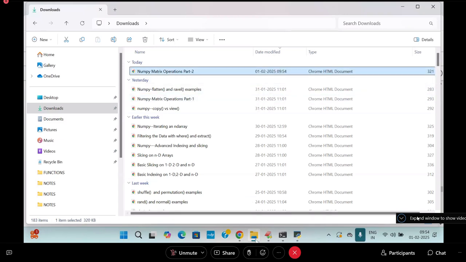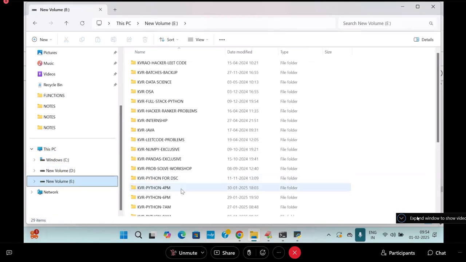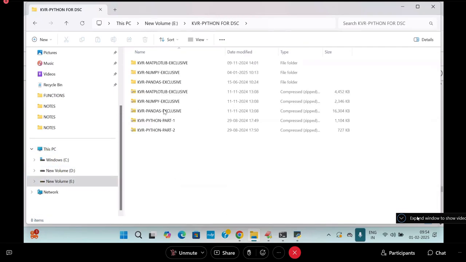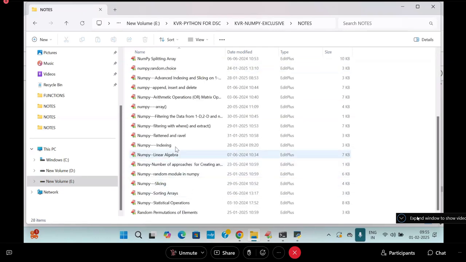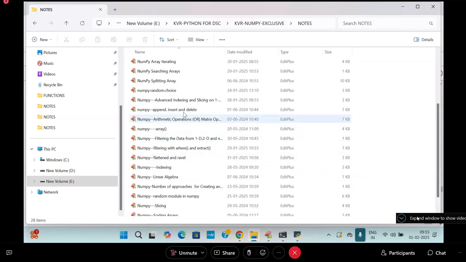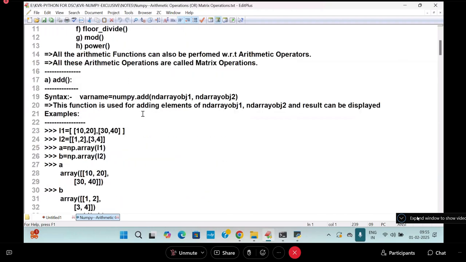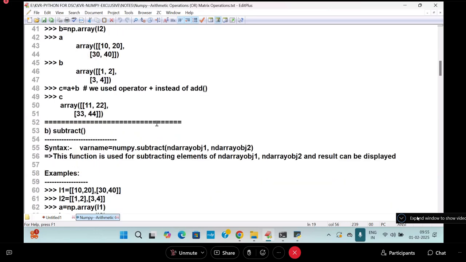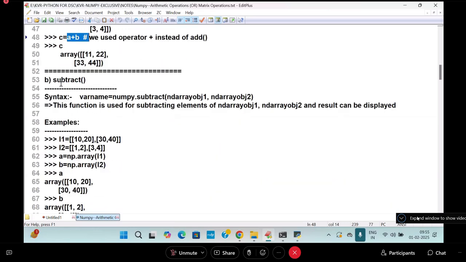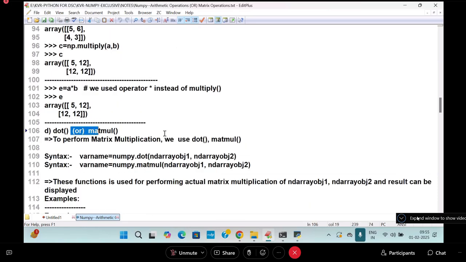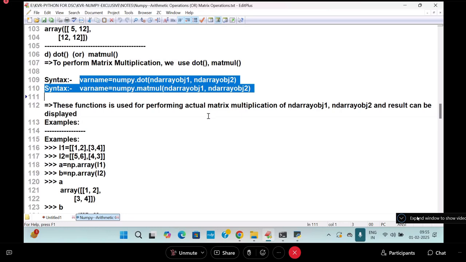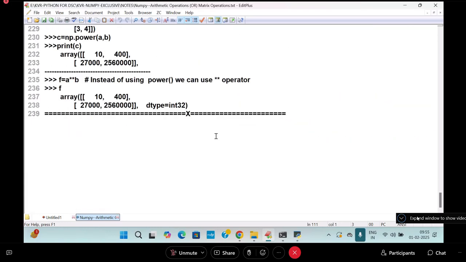Where is the description for that? I will show the notes for you students, which are spoon-feeding notes. Under Notes, NumPy arithmetic or matrix operations will be there somewhere. Here you have all these things with spoon-feeding syntax: how this is done with the plus symbol, subtract, how to do it with the multiply operator, dot, matrix multiply, matmul. Everything is given in systematic notes here.